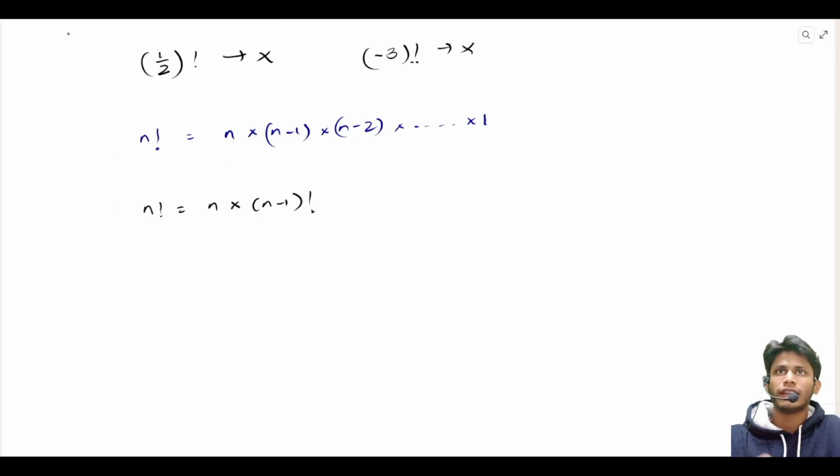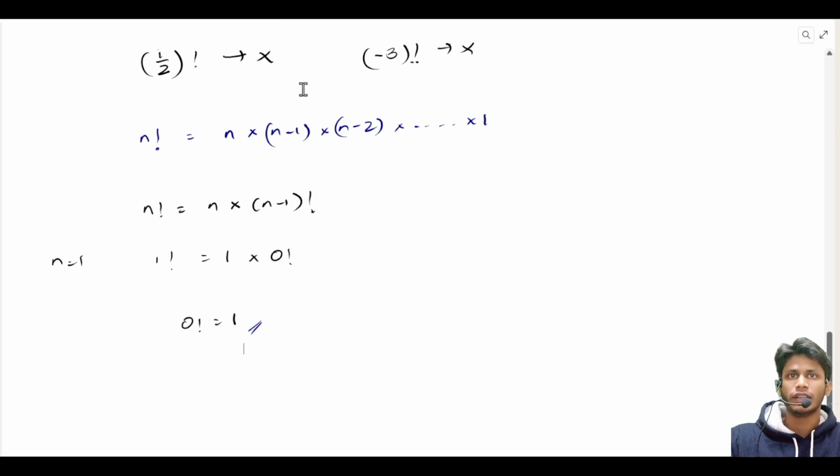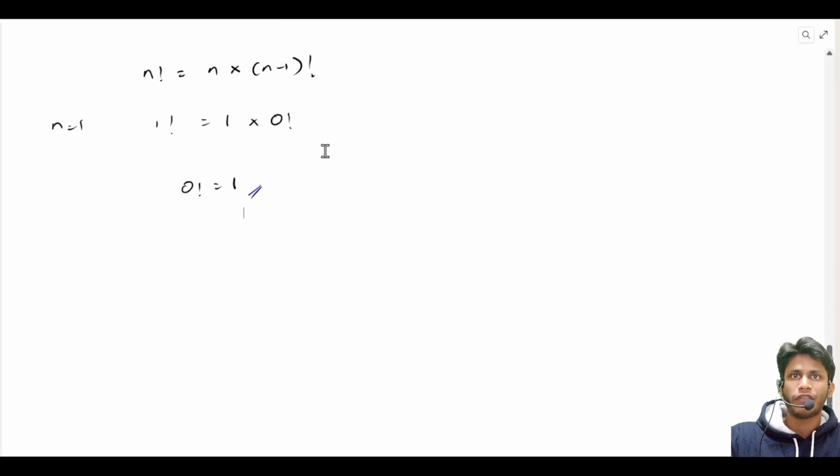Now let us put n equal to 1 here to check what happens. When n equal to 1, we get 1 factorial equal to 1 times 0 factorial. So 1 factorial is 1, so we get 0 factorial is equal to 1. This is a really important result we will be using throughout the chapter. 0 factorial is 1.